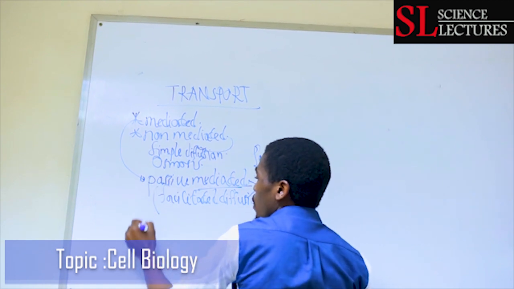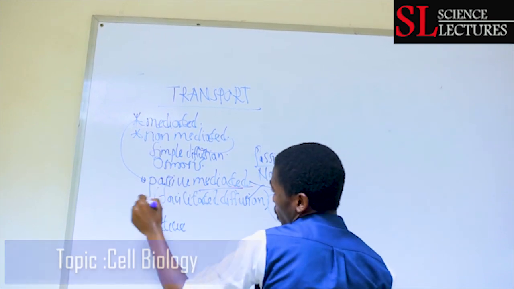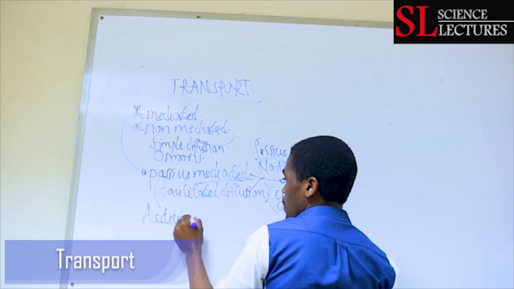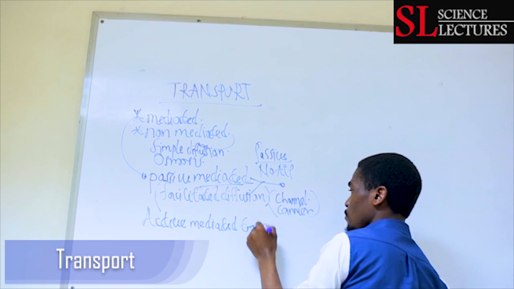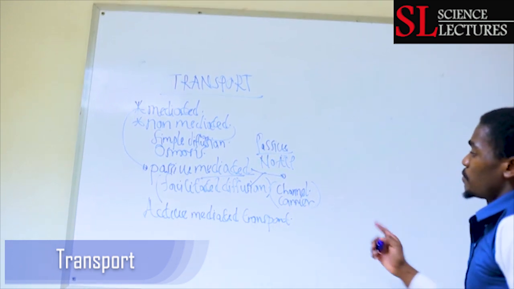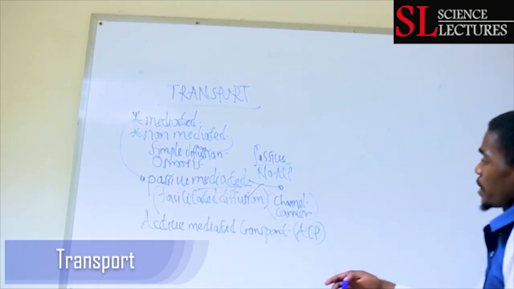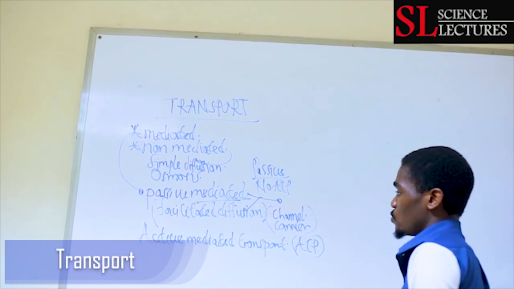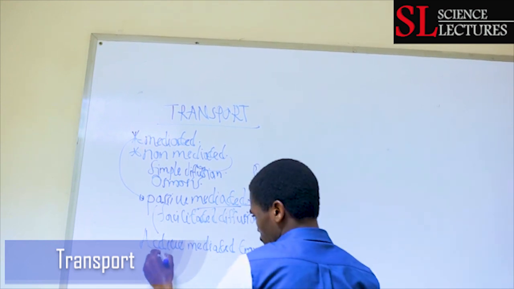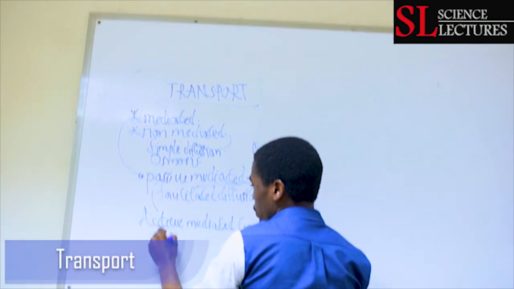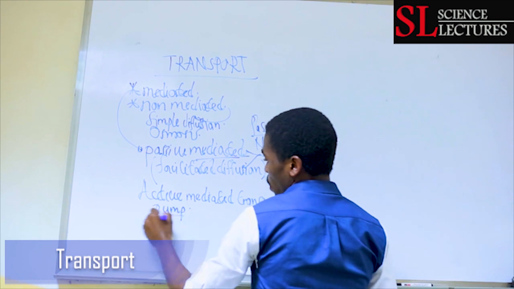Then we have what we call active mediated transport. We have passive mediated, then active mediated transport. Active requires energy in the form of ATP. Mediated requires something to transport the molecule. It can be a carrier, it can be a pump. So active mediated, we can divide it into pump transport, where we need a pump, and pumps work in active transport.